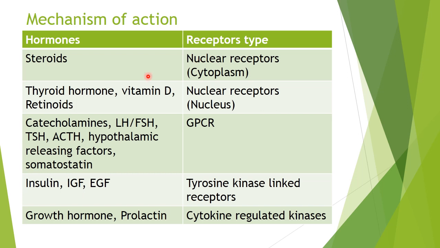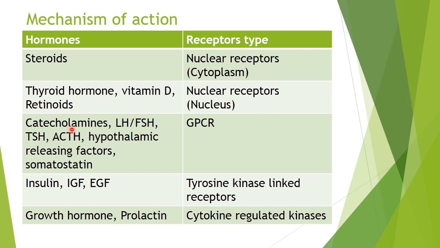So let us see how these hormones act. Depending upon the chemical structure that we have already seen, the classification, we can know the mechanism of action of these drugs. For example, steroids mainly act through the nuclear receptors which are present in the cytoplasm. These steroids are like glucocorticoids, mineralocorticoids, or the sex hormones, that is the estrogen, progesterone, and the testosterone. Then thyroid hormone, vitamin D, and retinoids also act on nuclear receptors, but they directly bind to the receptor in the nucleus.